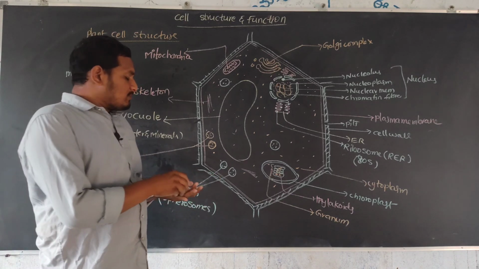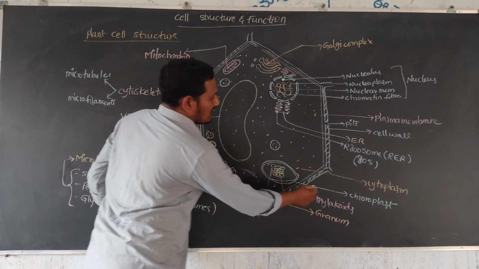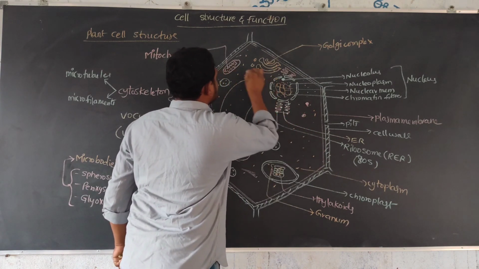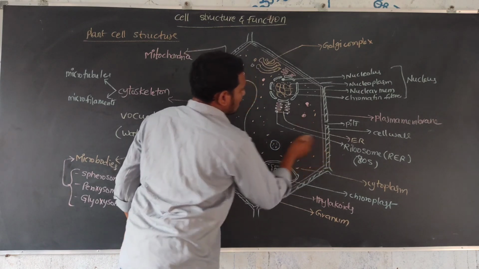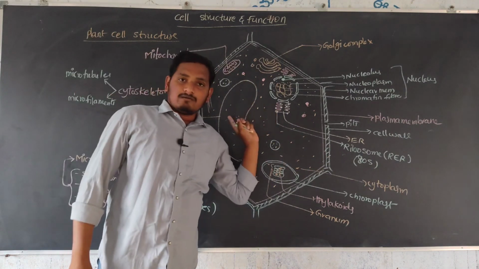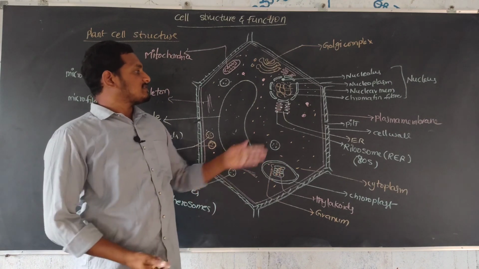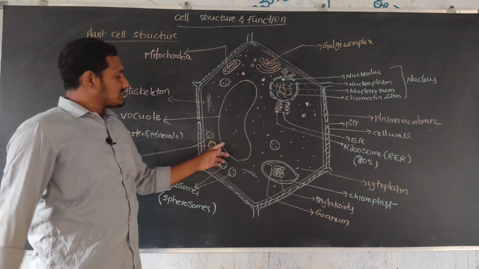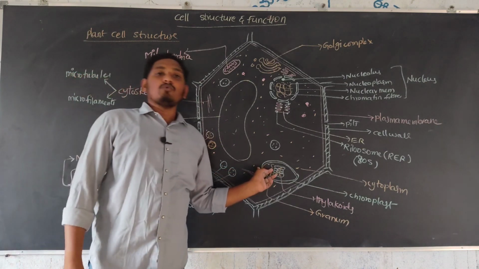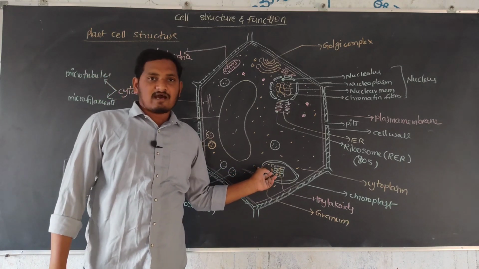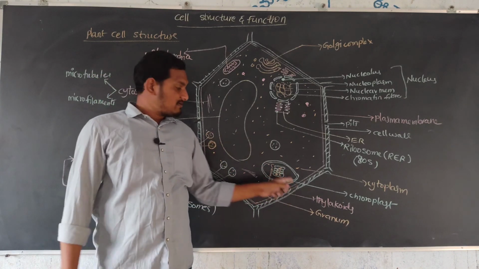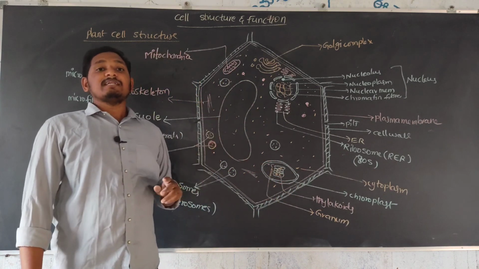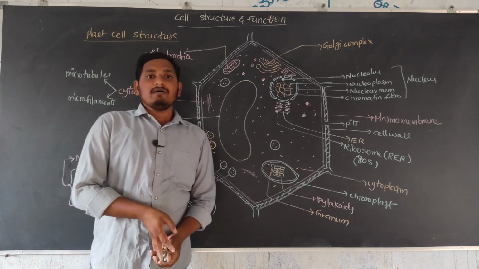Ribosomes are present in both, along with the endoplasmic reticulum and also freely in general, as are Golgi bodies. Next, the chloroplast is different: it is present only in the plant cell and absent in the animal cell. So the differences are the cell wall, the chloroplast, the large vacuole, and the overall shape. Next, we will take the animal cell.